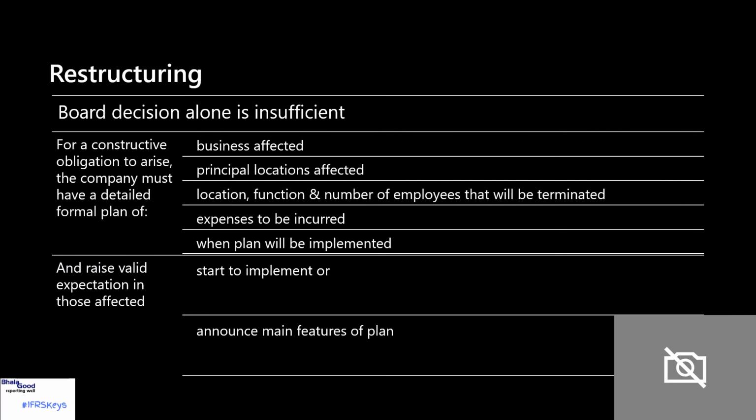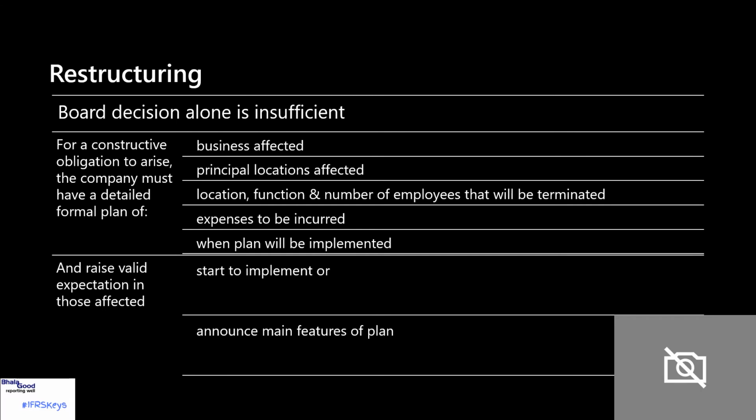We've already seen various businesses starting to restructure, and this section of IAS 37 around when a provision can be recognized or must be recognized for future restructuring is going to be quite important. It links to one of the requirements for a provision, in other words, that there must have been a past event, and it links to whether a legal obligation or a constructive obligation gives rise to that past event. So the first thing that's important to note is that a board decision on its own is not sufficient to give rise to past events.